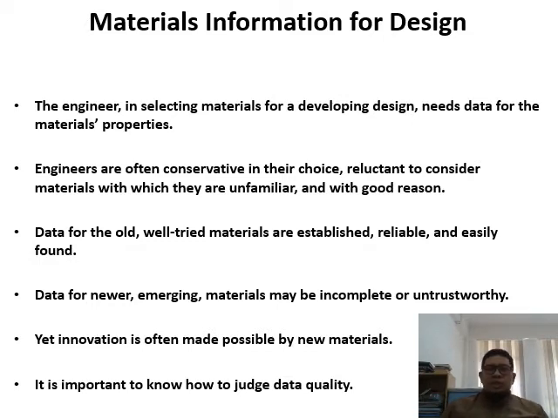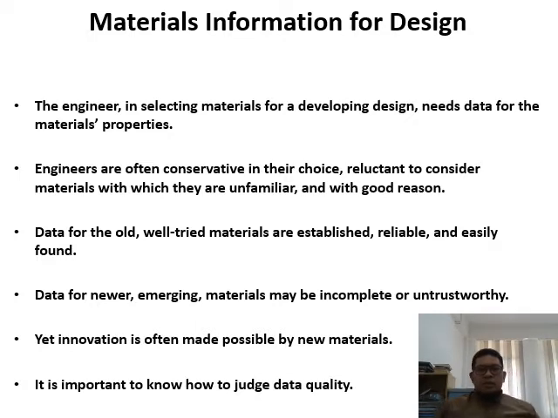If you use CES EduPack, you have a lot of material updates and properties, for example, opacity, chemical resistance, vibration resistance, and so on. In MATLAB, you have mechanical properties and so on.